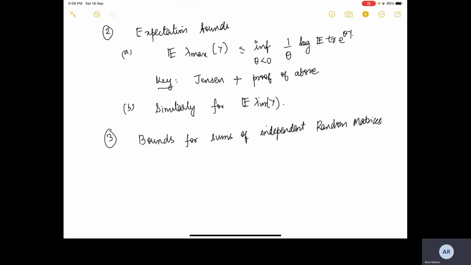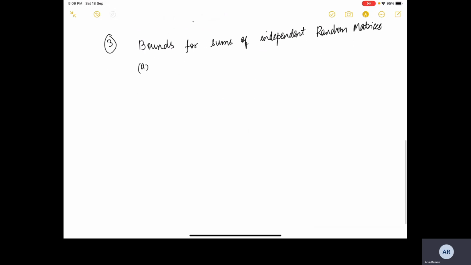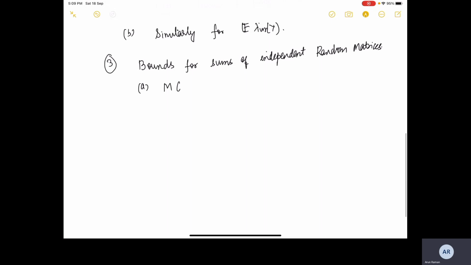For the scalar case, we found the bounds for the sums of independent random variables by using the moment generating function trick, in which the key was that the exponential of a sum can be broken down into products. But we had some discussions, and then we saw that the MGF trick fails, so it cannot be extended to the matrix case. We then explored if trace works, and we discovered that trace also does not work.